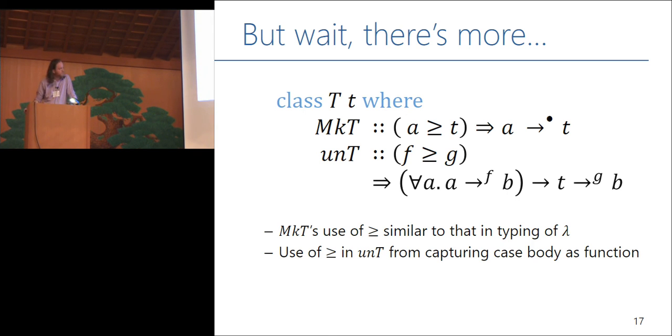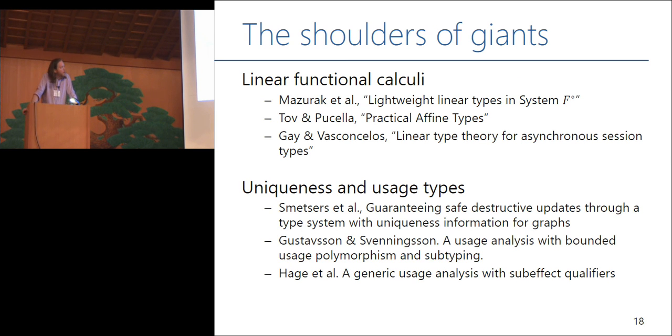Okay. So I want to talk a little bit about the context. There's been a ton of work on linear types, and I'm not going to do all of it credit on this slide. There have been a couple of calculi that have tried to solve this linear functional programming problem recently, particularly System F Pop and then ALMS by Tov and Pucella. And in both of these calculi, you see a very nice accounting for the behavior of sums and products and all those sorts of things.